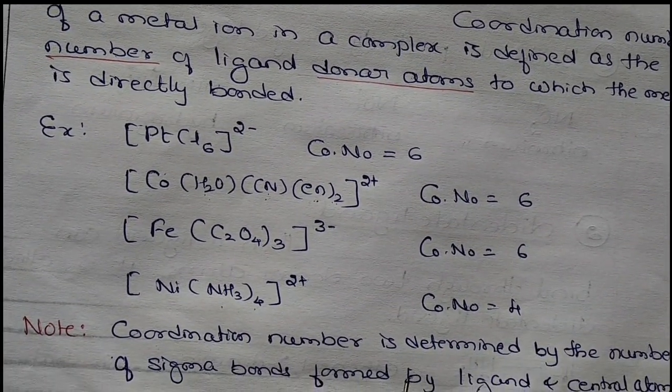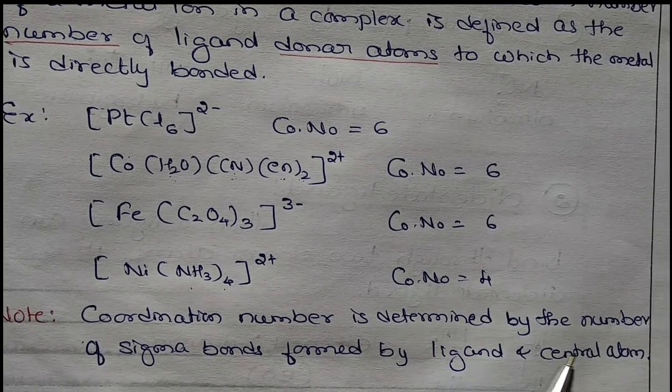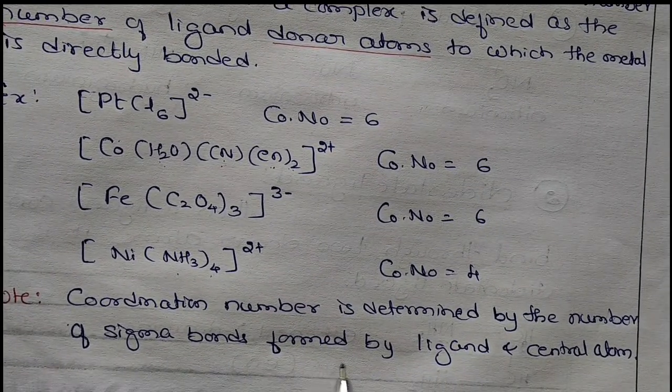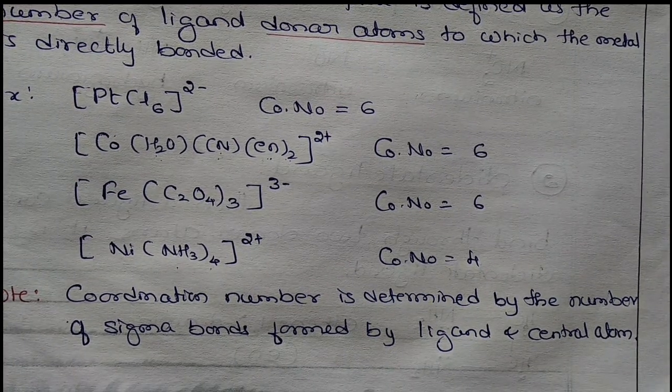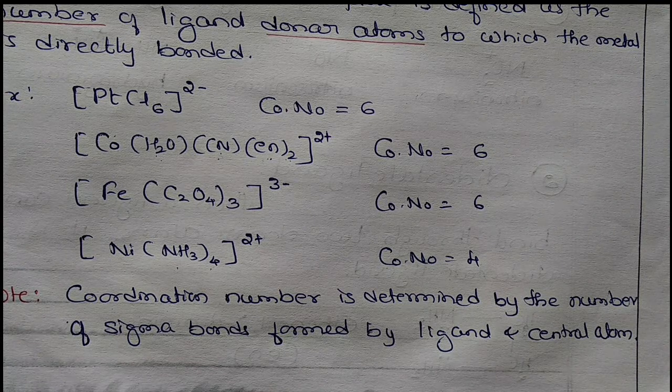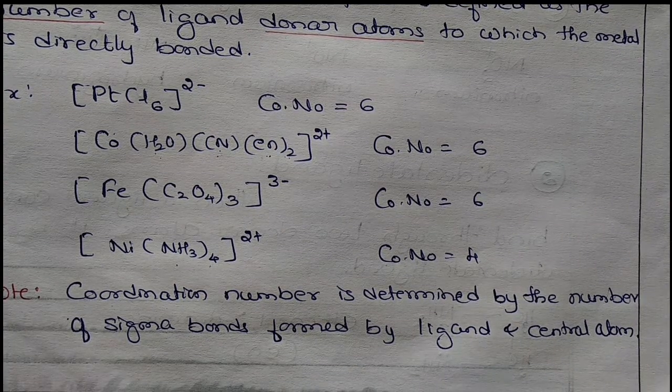So coordination number is determined by the number of sigma bonds formed by the ligand and the central atom. This is also one of the important concepts for a CET point. So pi bonds we do not consider. Only sigma bonds: how many sigma bonds are there between the ligand and central atom? That is nothing but the coordination number. Okay.